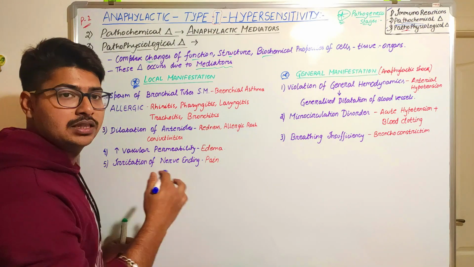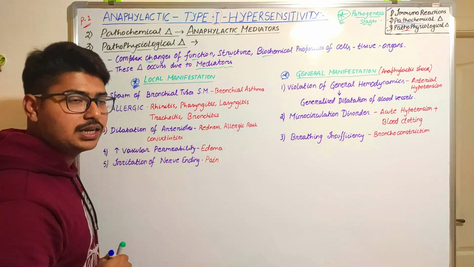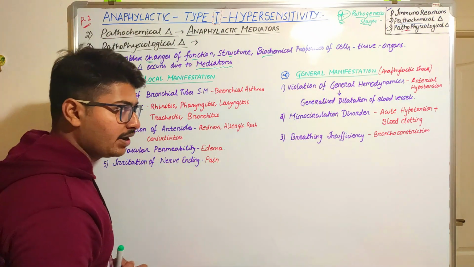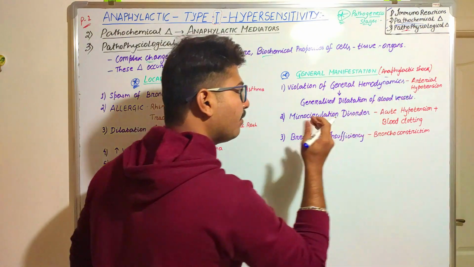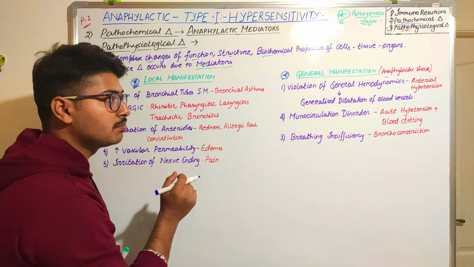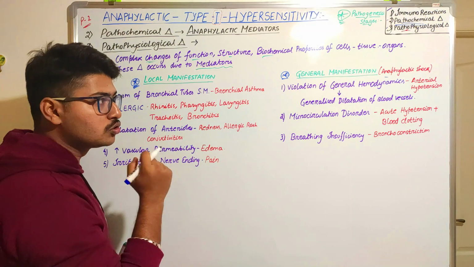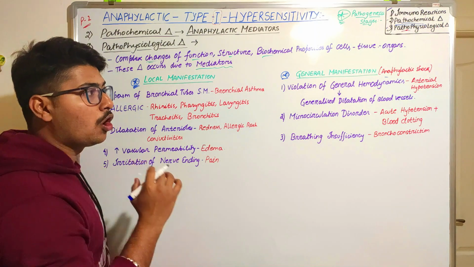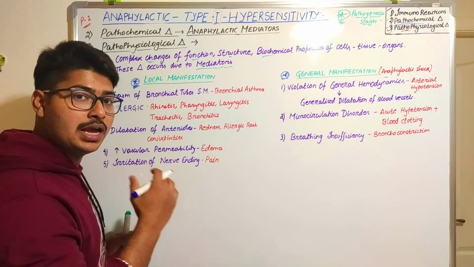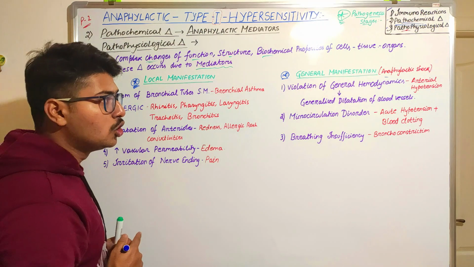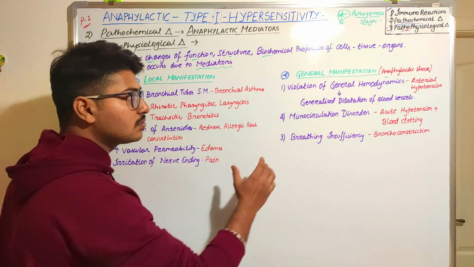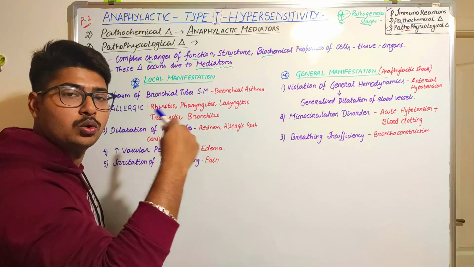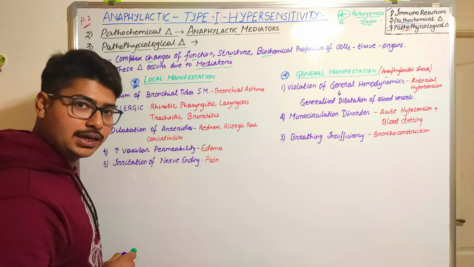What are the changes that will occur in these anaphylactic reactions? This generalized manifestation is known as anaphylactic shock. If you divide the term, anaphylaxis means severe or harmful. So this shock is a very severe, harmful condition that may lead to the death of the person, so it should be managed. That is why it is known as general manifestation. This shock will be produced in the total body due to these anaphylactic reactions.